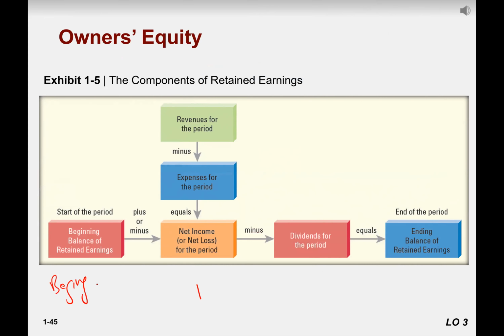If the business has a history, you are retaining earnings every year, right? So this year retained earning, you can find out through revenue minus expenses minus dividend is equal to retained earning. So that figure is current year, right?